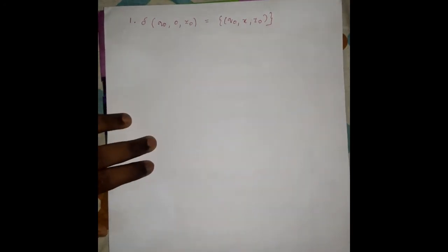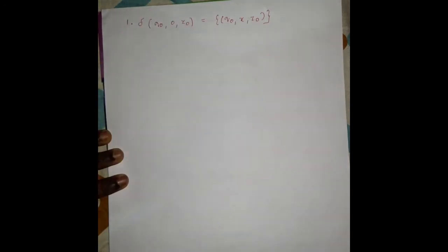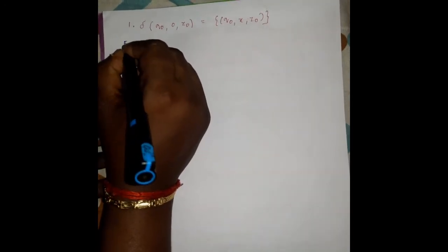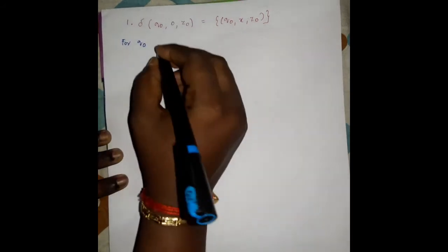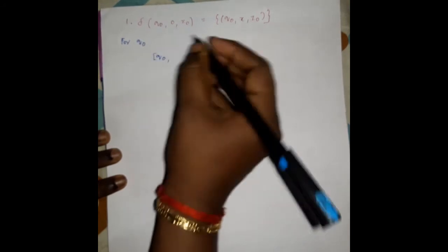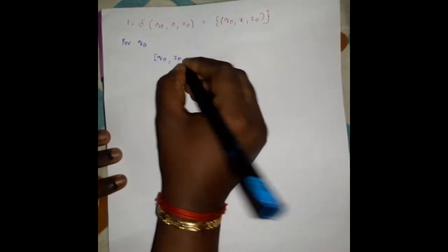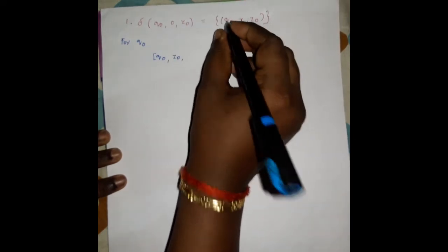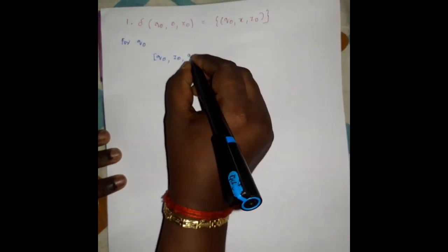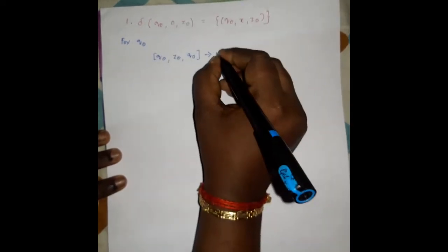In the first step we have to write for q0. q0 is the initial state, z0 is the stack element, and the final state here is also q0. So it can be written as 0, where 0 is the current input symbol.